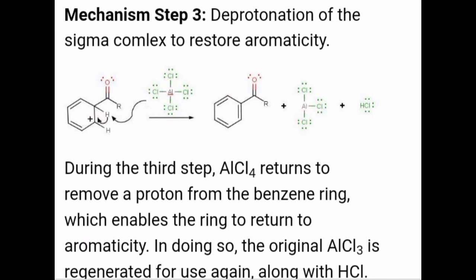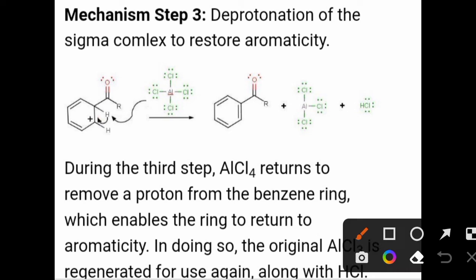In the next step, after formation of the carbon-carbon bond, this AlCl4 again plays its important role in the third step of the mechanism. This is a deprotonation step in which hydrogen from the intermediate is given out. Let us see how hydrogen is abstracted.